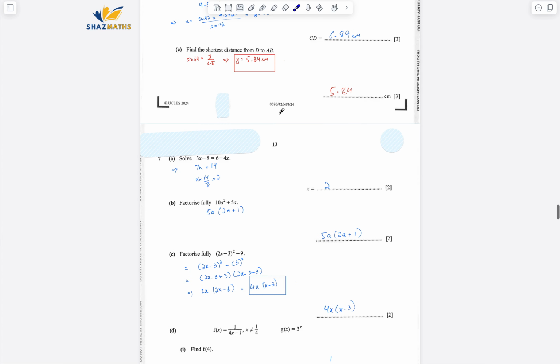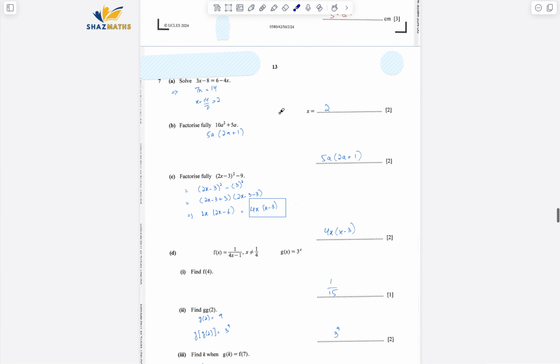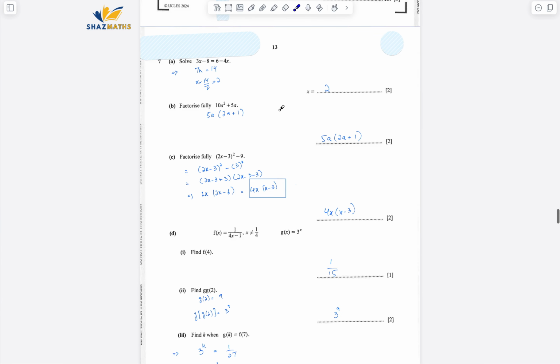So that question was pretty straightforward. I think the majority of you would have scored in that question. Anyway, simple linear equation, just arrange the like terms. Take 4 on the other side, it's going to be 7x equals 14 and then x equals 2.